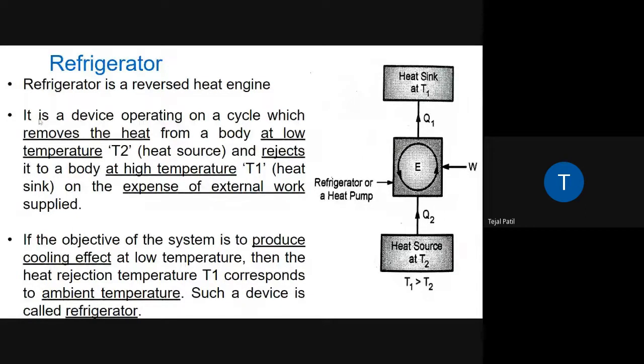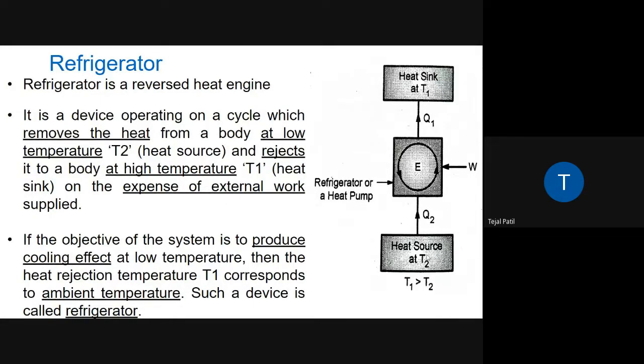Now let's see the definition for it. It is a device operating on a cycle which removes heat from a body at low temperature T2. Here T2 is less than T1, and the refrigerator is taking heat from this low temperature source.